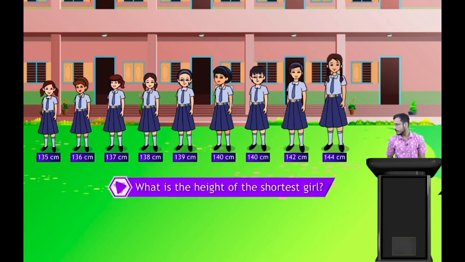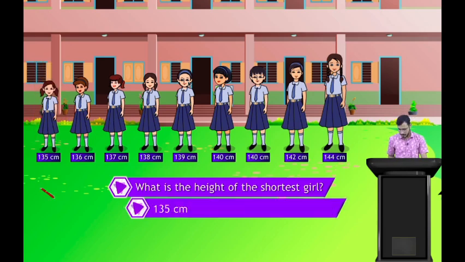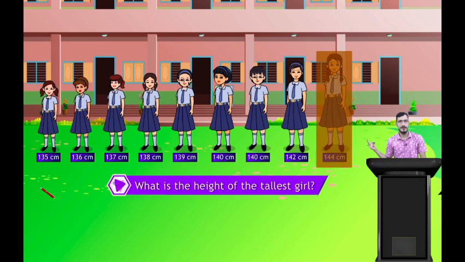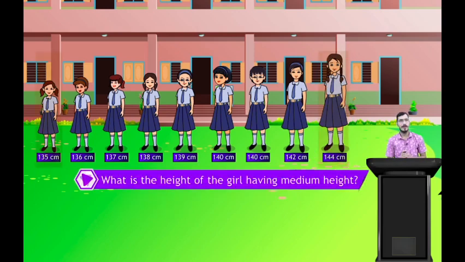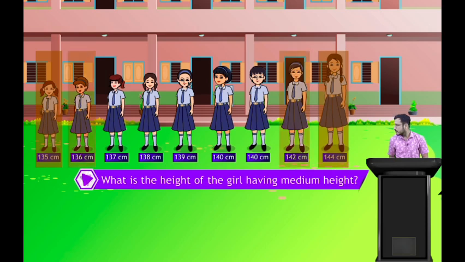The ascending order. What is the height of the shortest girl? Can you tell me what is the height of the shortest girl here? Yes, 135 centimeter. Now, what is the height of the tallest girl? Yes, that is 144 centimeter. Now, what is the height of the girl having medium height? Yes, correct. The answer is here, the middle girl.